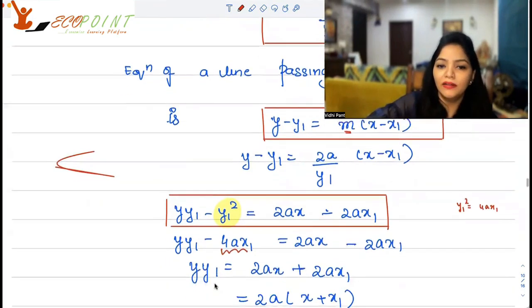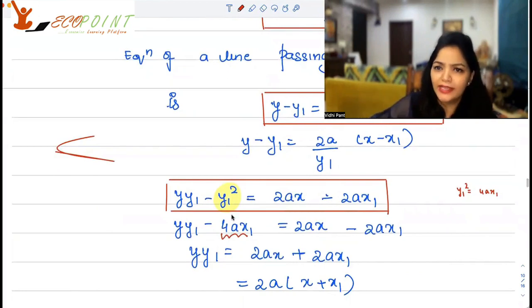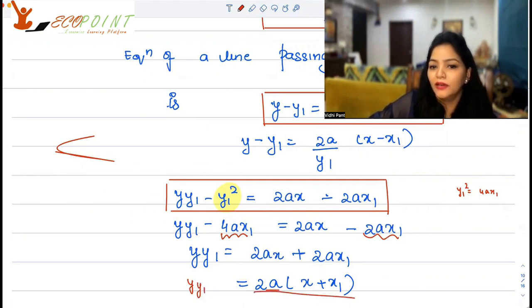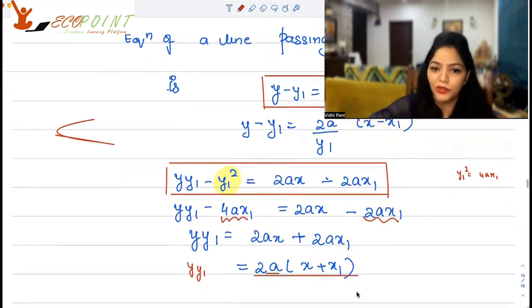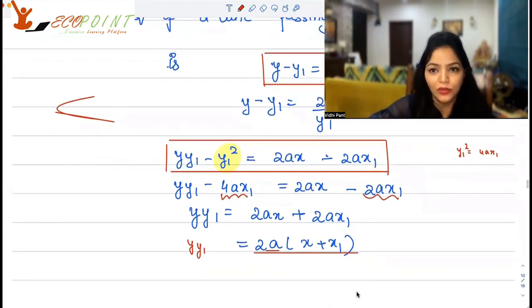Once you've done that, then it's very easy. You can take all the x terms together. So that's what I've done. Combining this and this term, you will get 2ax plus 2ax1 on the right hand side. So y into y1 is equal to 2a into x plus x1. And that becomes your equation. That's the solution to the problem. This is the equation for the tangent.